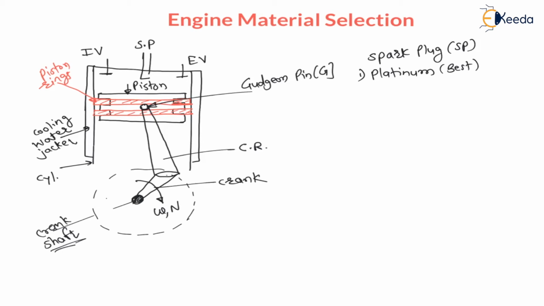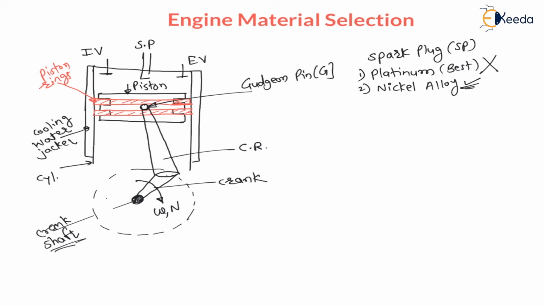But my dear students, we are not using platinum. Theoretically we can say platinum is best suited material, but we are not using platinum. Here we are using nickel alloy. Nickel alloy is practically used material. Let us understand why nickel alloy is used.